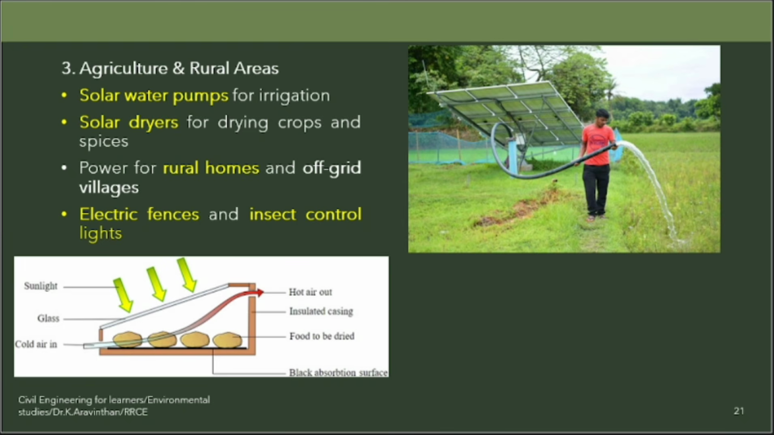Now this is one of the dryers. How they dry the harvested rice. See, after harvesting the rice, wheat, whatever it is harvested, it has to be kept for drying. How they dry is, they have a glass plate. If the sunlight falls here, you have a dark absorbent plate here. Whatever you provide here, agricultural products, it will automatically evaporate all the moisture. Then only you can transfer.